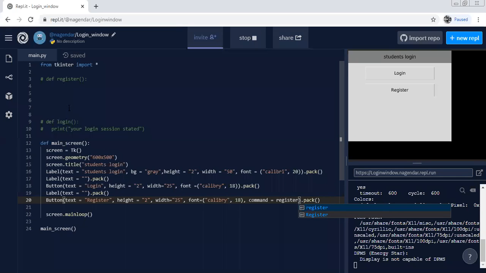So two screens are required because these two buttons are operational, while the text label is not. If you click on it, nothing will happen. So when login or register is pressed, it needs to open some other window, meaning some other screen in Python. So actually a register screen and a login screen here.